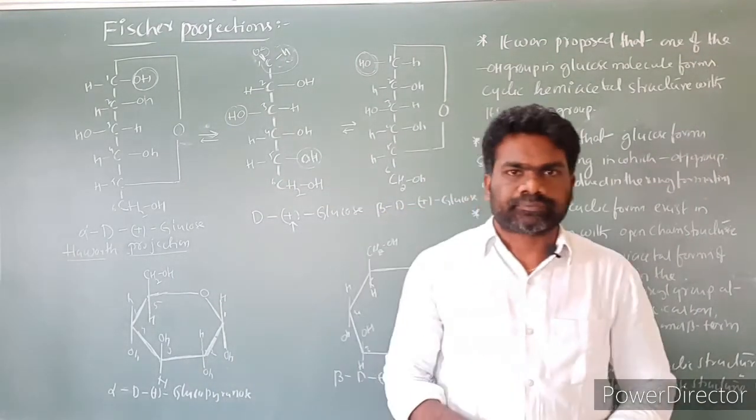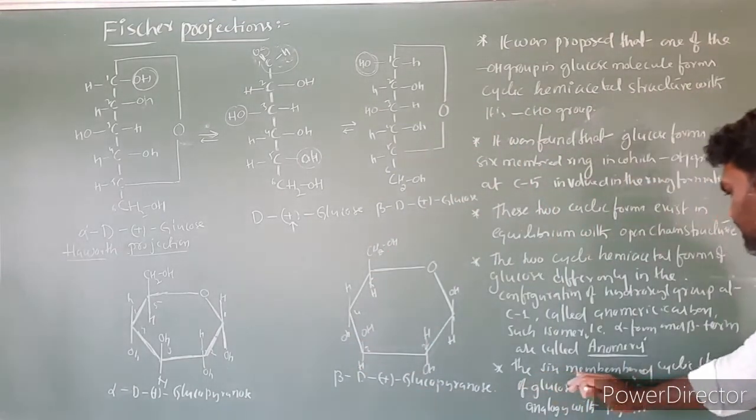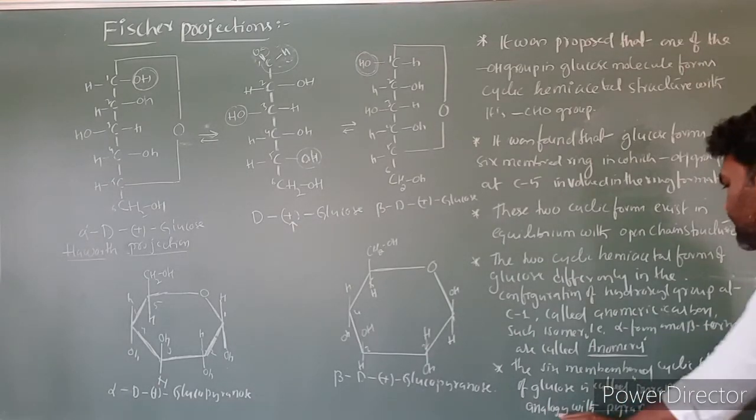So these are the Fischer and Haworth structures of glucose. The six-membered ring cyclic structure of glucose is called the pyranose structure in analogy with pyran.